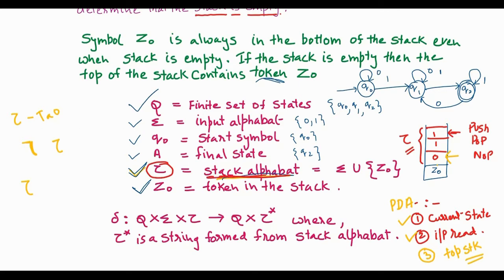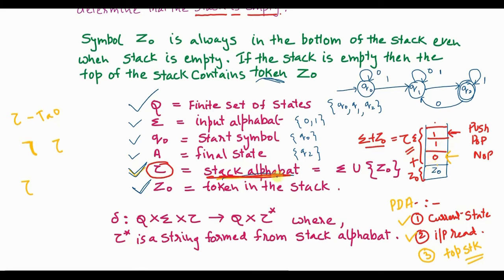Stack alphabet means the set of all the sigma. What is tau? Tau is basically the set of all the input symbols or input alphabets that are inserted into the stack at any point of time, plus Z0. So this is the stack alphabet. The stack alphabet contains sigma, the input alphabets, plus Z0. So sigma plus Z0 is going to give you tau, the stack alphabet.